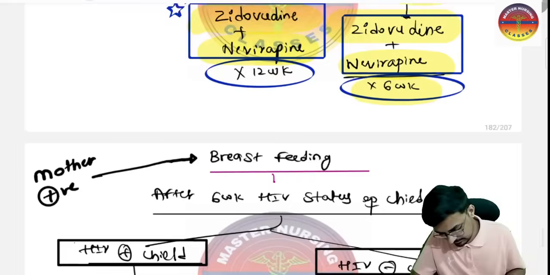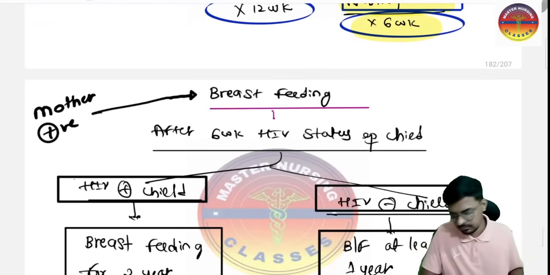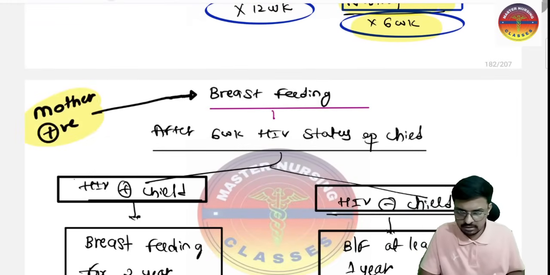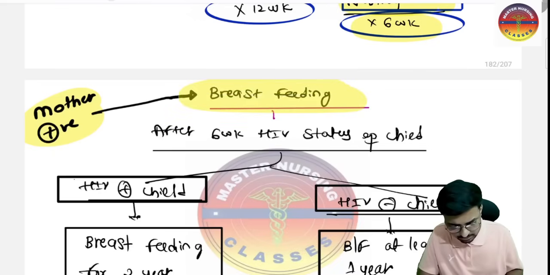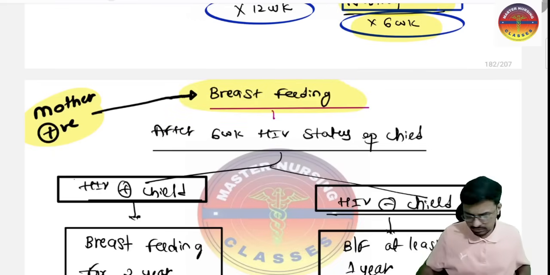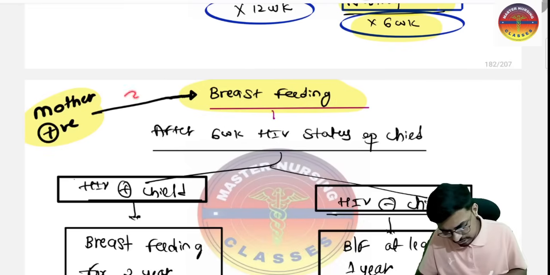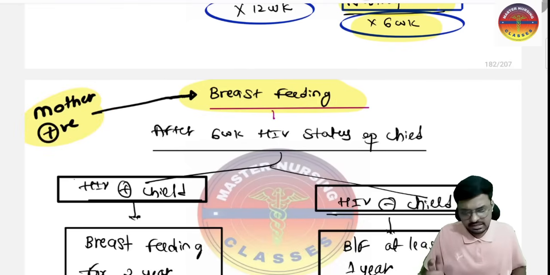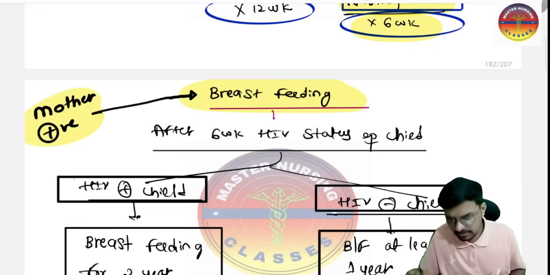Okay, so next is this one. Now consider the mother is positive for HIV. What about the breastfeeding? Whether we have to continue the breastfeeding or we should stop the breastfeeding. But HIV positive is not a contraindication of breastfeeding. We can give the breastfeeding in the HIV positive. So mother is HIV positive means we can give the breastfeeding, there is no problem. So breastfeeding we have to give.